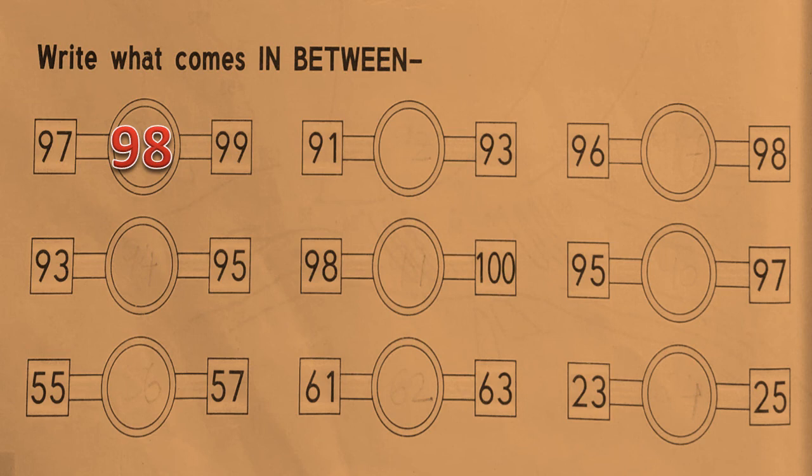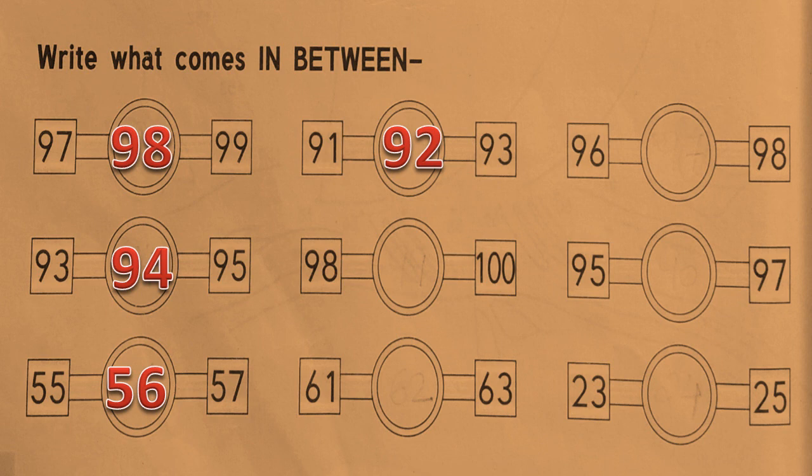Next one, 93 and 95. So, which number comes in between 93 and 95? Yes, 94 comes in between 93 and 95. Next one, 55 and 57. So, all of you count forward from 55 to 57. 55, 56, 57. So, 56 comes in between 55 and 57. Next one, 91 and 93. So, count forward from 91, 91, 92, 93. So, 92 comes in between 91 and 93.